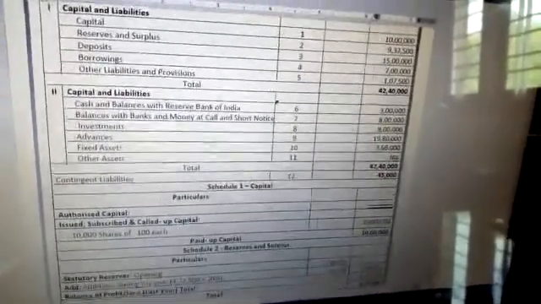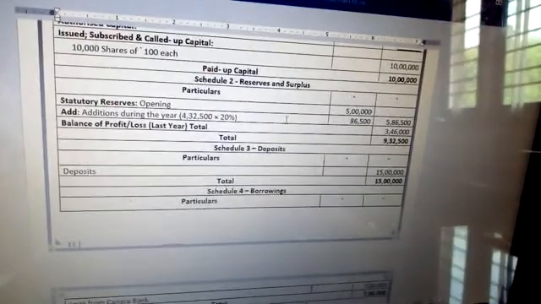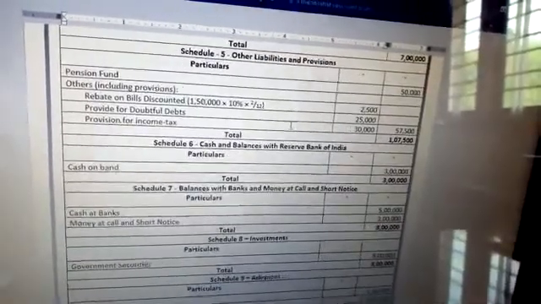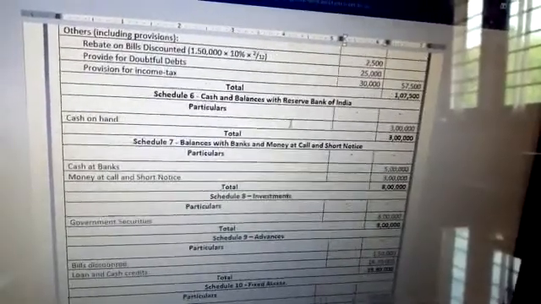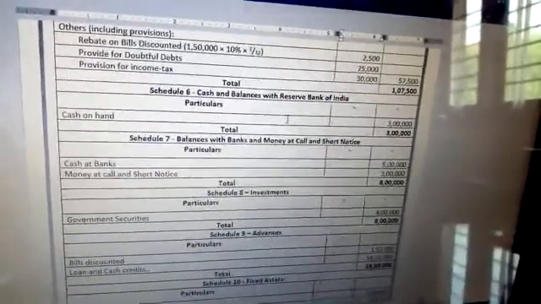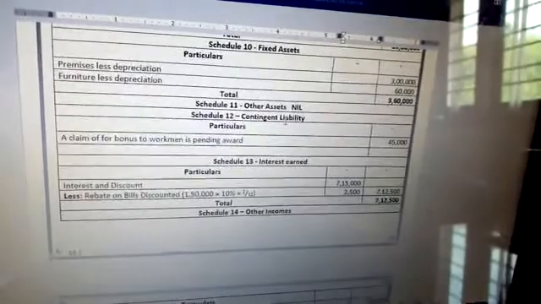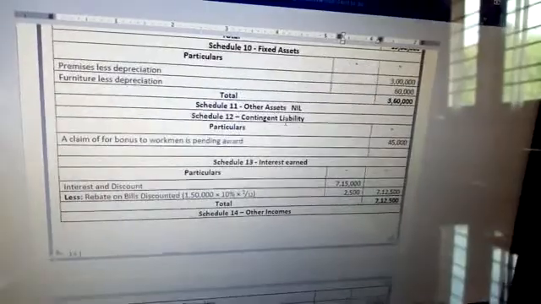Just once go through the schedules. Share capital, reserves and surplus, deposits, borrowings, other liabilities and provisions, cash and balance with RBI, balance with bank and money at call and short notice, investment, advances, fixed assets, then no other assets, contingent liability.